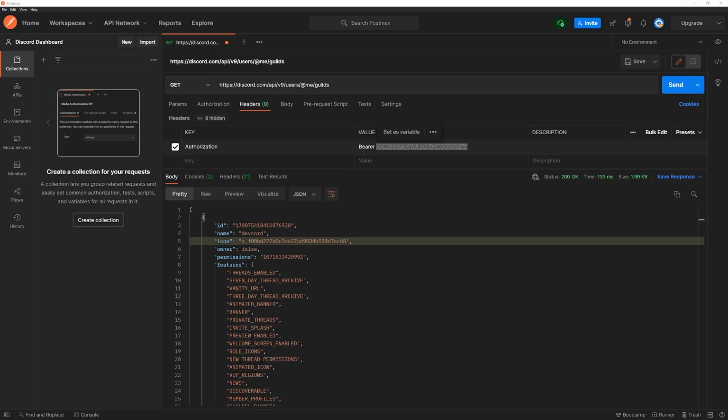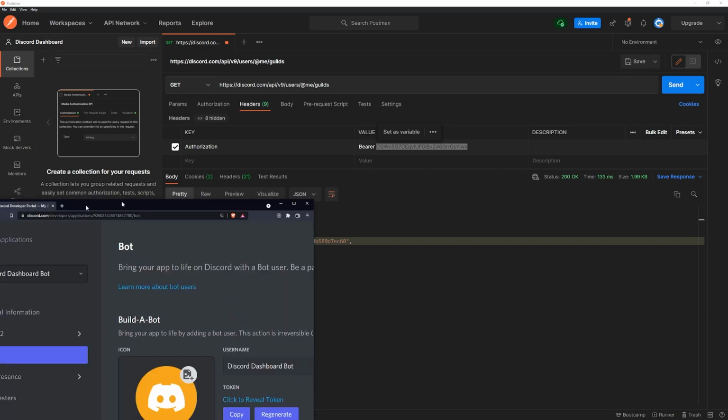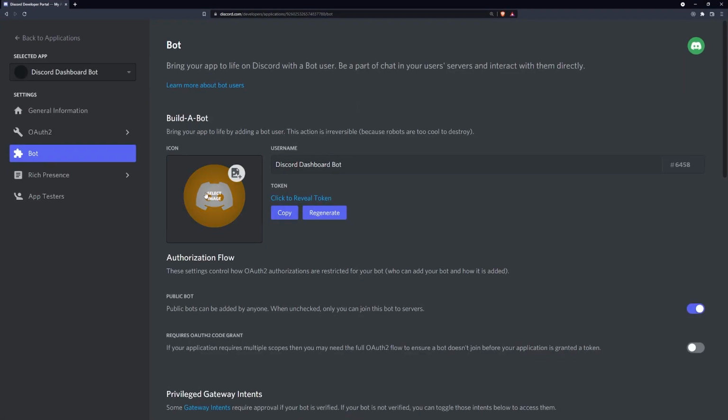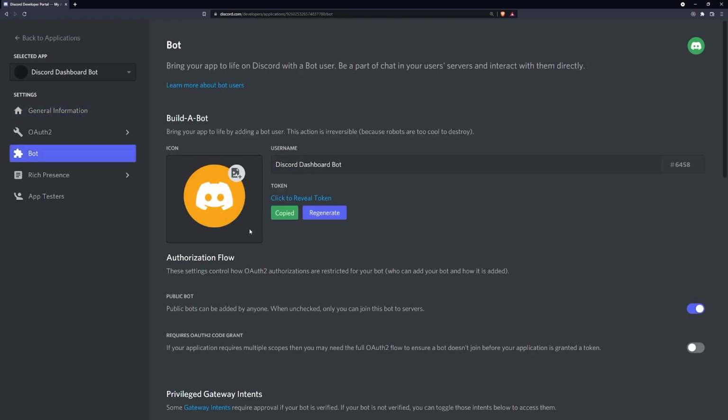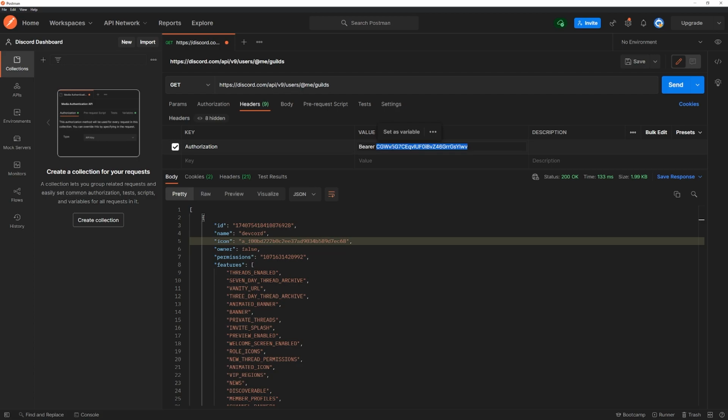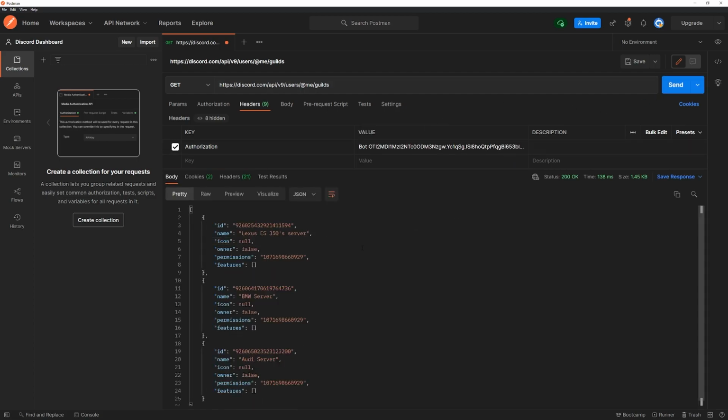So I'm going to go ahead and grab my bot token, and it's going to be the same token that we used for this whole series. You need to make sure it's the same one, right? So I'm going to copy that right there. I'm going to paste this here, and instead of Bearer, I'm going to do Bot. Click send. And now we're making requests on behalf of the bot user.